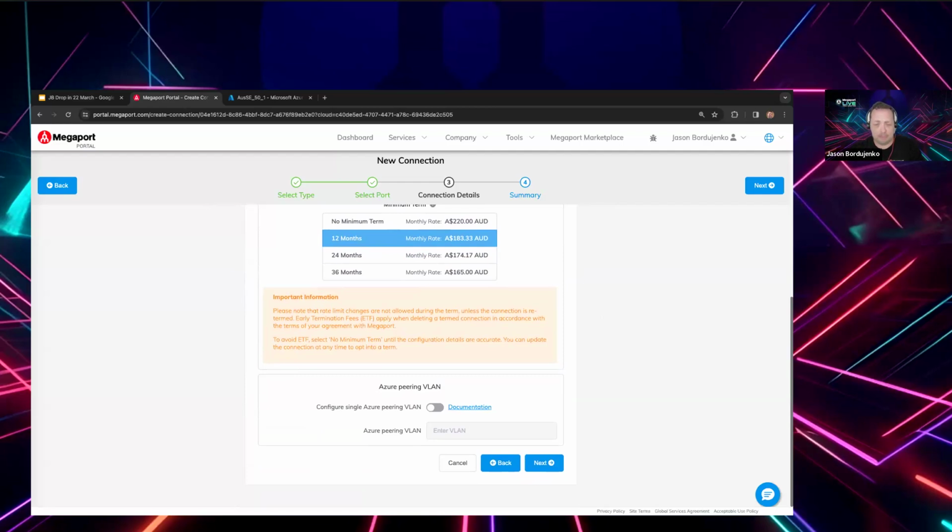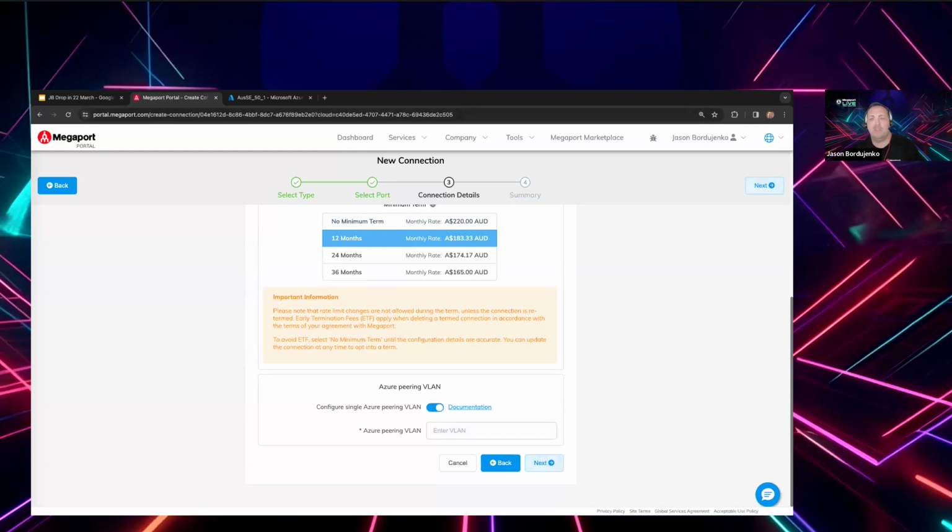However, scrolling down, this is where I wanted to spend a little bit of time today and hopefully get some questions on the Azure peering VLAN. So this is in effect breaking out Q and Q. And I showed on the Azure side those peering types. So there were 3, but we'll just talk about 2. If I simply wanted to gain access to my VNet, i.e. my Azure private resources, but my equipment that I was using to terminate this did not support Q and Q, this is the toggle that I would use to actually make that service live.